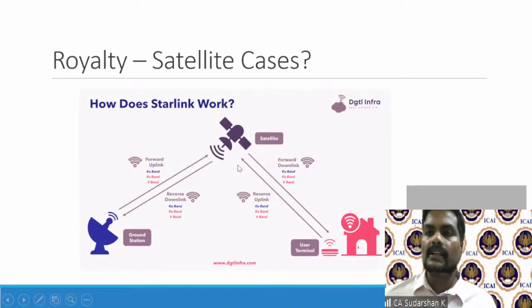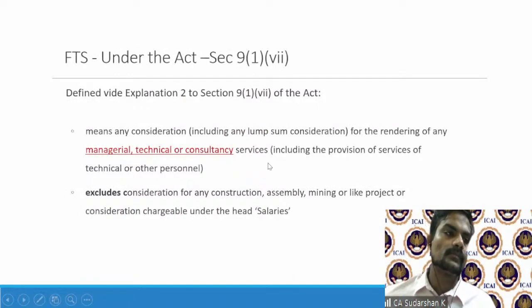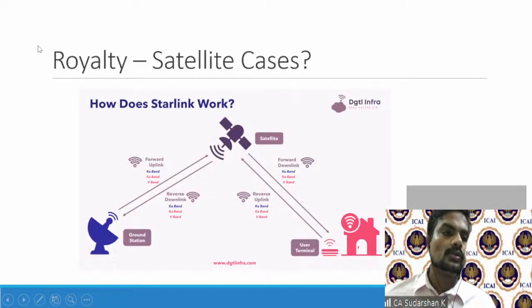Now, what will happen in a Starlink broadband? How does it happen? Even you and I can subscribe to Starlink. Basically, the LEO Earth orbit I mentioned: Starlink sends its satellite through a rocket. So Starlink's satellite will be in LEO orbit, low Earth orbit, which is in outer space.